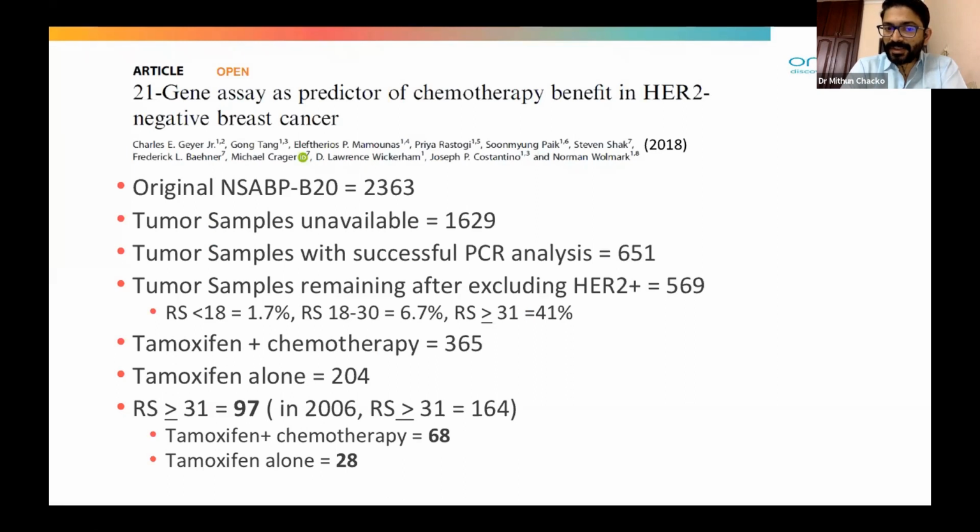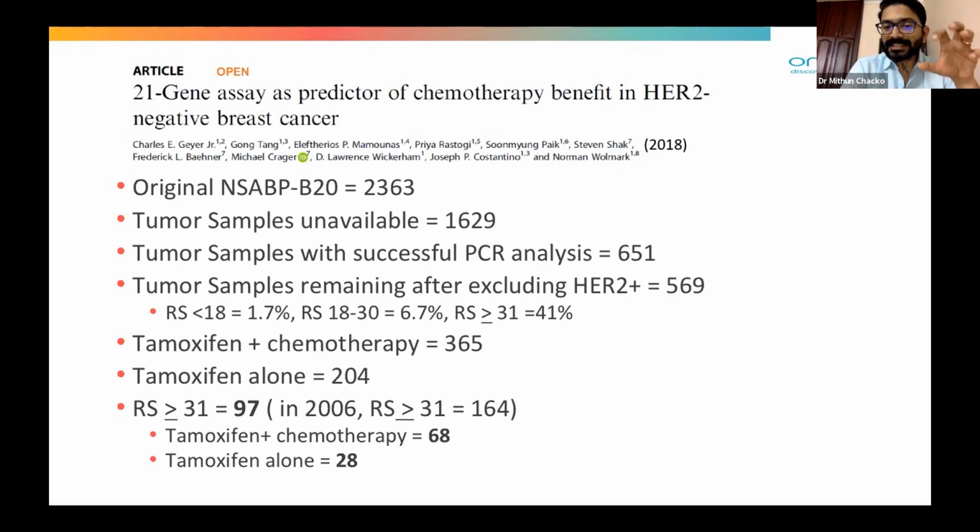The patients receiving tamoxifen plus chemotherapy were 365 and tamoxifen alone were 204. In the initial NSABP, high risk was considered as a score of 31 or more,